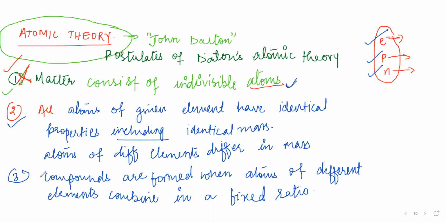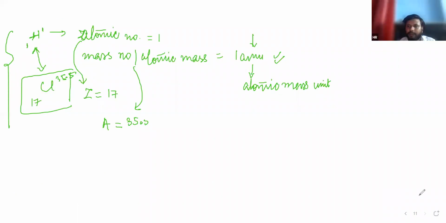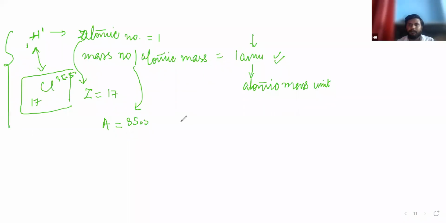Next, compounds are formed when atoms of different elements combine in a fixed ratio. So the second postulate was also wrong, right? No, only the first one. That's why I just made it a crisscross. The second is correct, because he said that same elements will have same atomic number and same mass number.